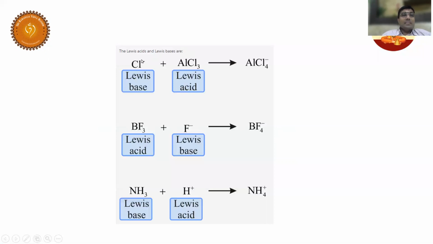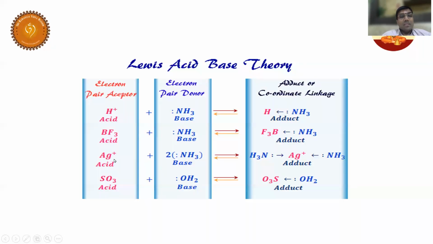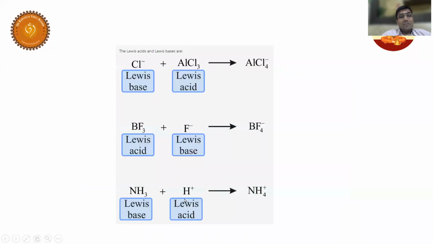Cl minus: minus means anion, it has extra electrons, so it is a Lewis base. An electron pair donor is called a Lewis base. Already explained BF4 minus. F minus, any anion, will donate. Anything with a plus is a Lewis acid. You can see in the last slide also Ag plus. I hope you understood the concept of Lewis acid base theory.